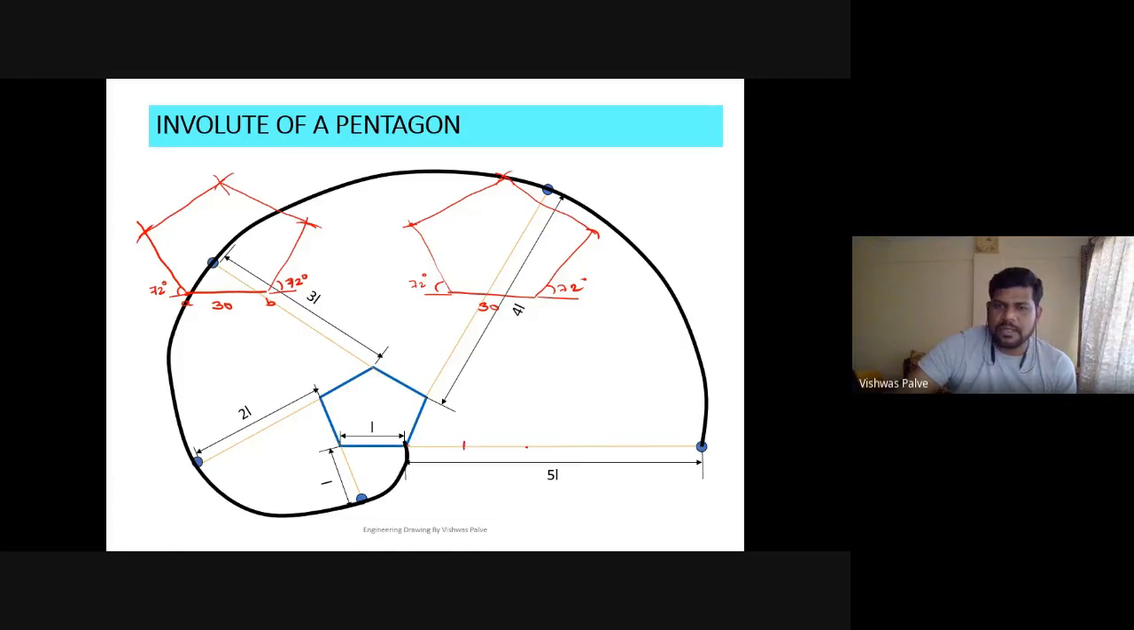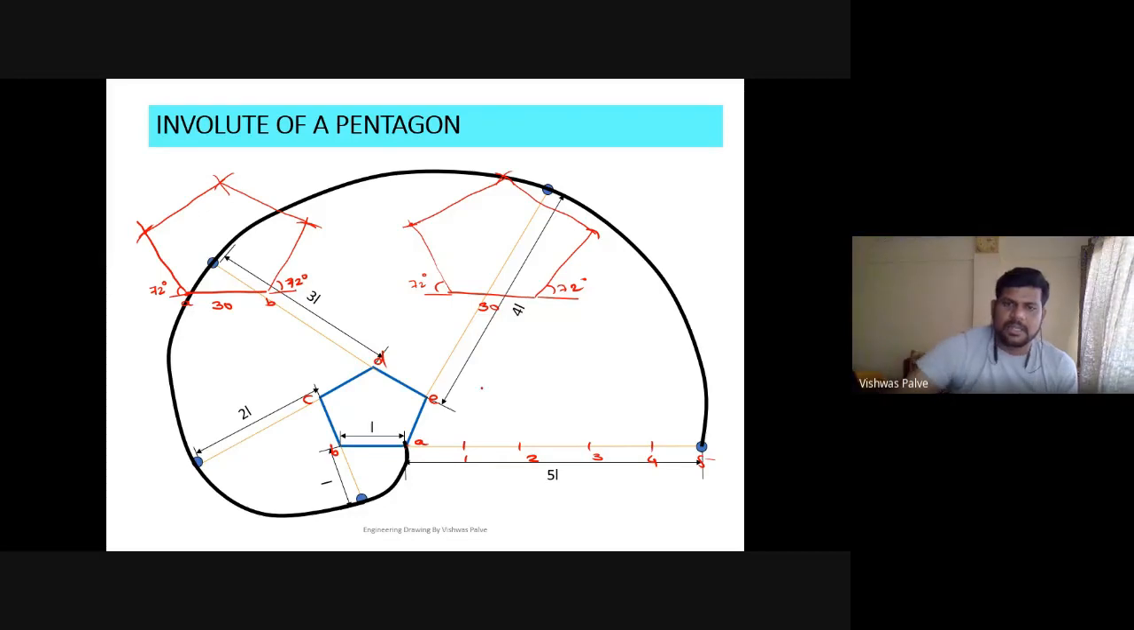If you can divide this into 5 equal parts. Okay, I'll take 1, 2, 3, 4, 5. So I'll name this as A, B, C, D, E. Take distance A to 5 in the compass, draw curvature up to here.